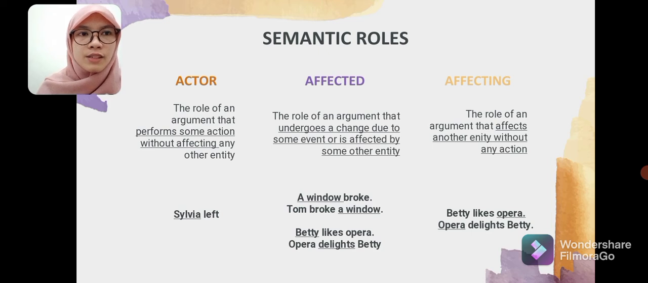And the next is affecting. The role of an argument that affects another entity without any action. For example, Betty likes opera. Opera delights Betty. Here, opera is called an affecting.